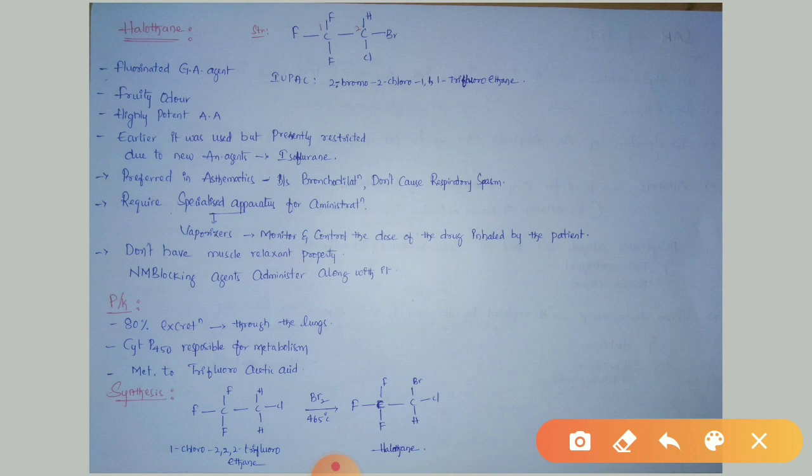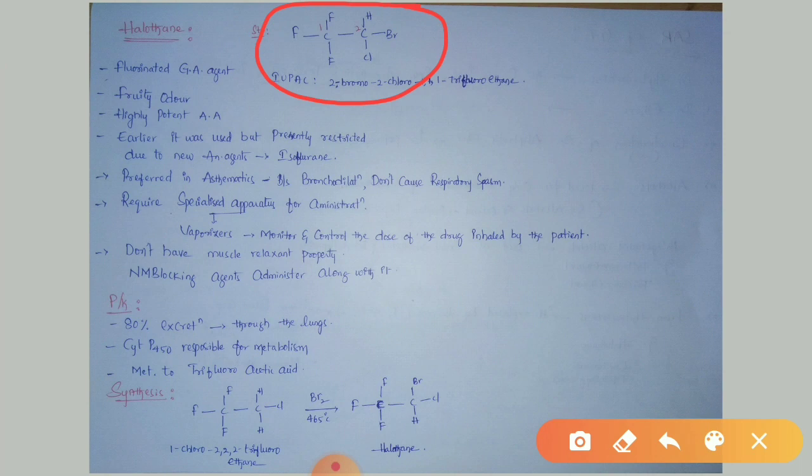A star marked drug from the exam point of view is halothane. The structure of halothane is this one. Halothane is a hydrocarbon having halogens in its structure. On the first carbon, there are three fluorine atoms, so trifluoro.